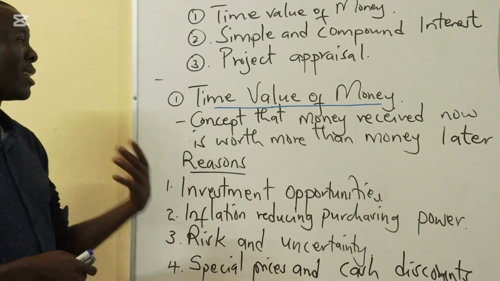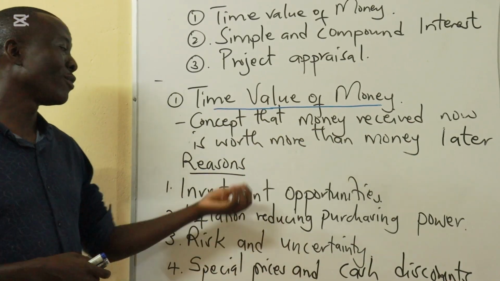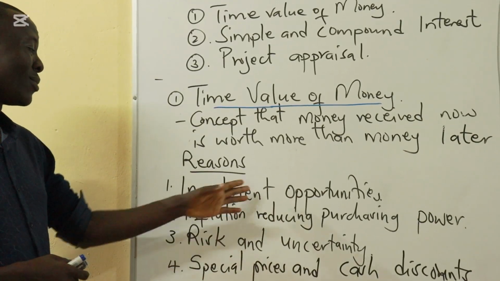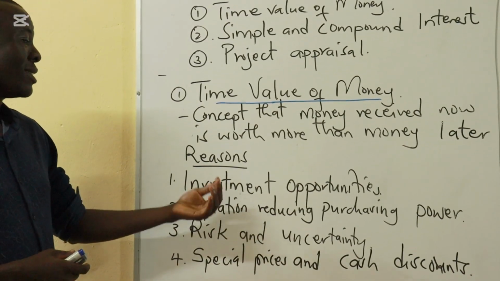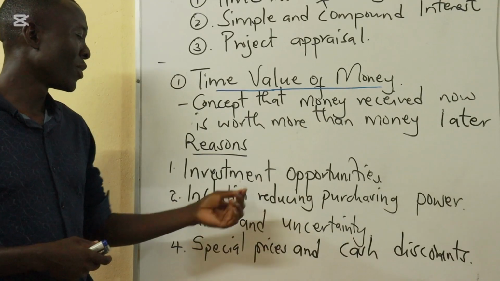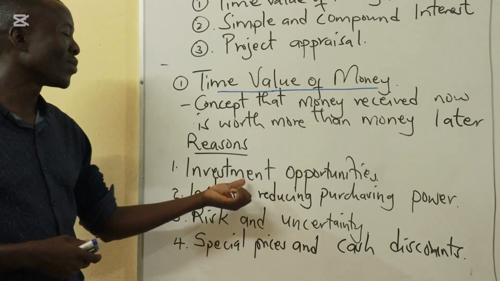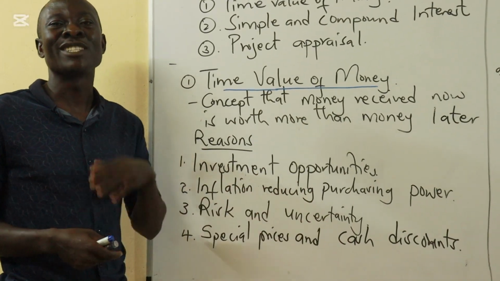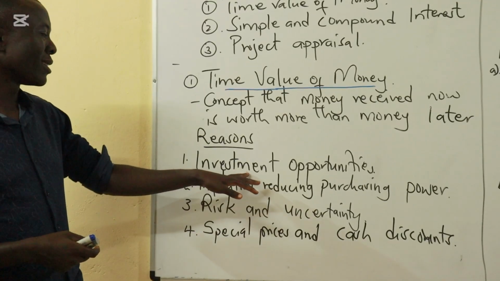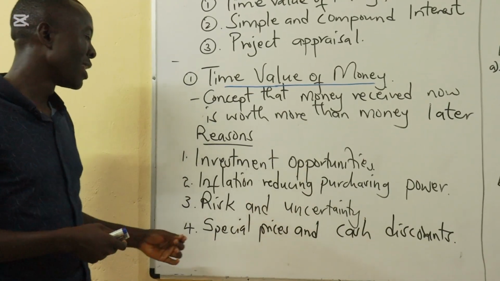People prefer money at the present moment than in future because of several reasons, which include the following. One is that if you receive your money now, then you have a chance to invest that money so that it multiplies. Therefore, the first reason is investment opportunities.